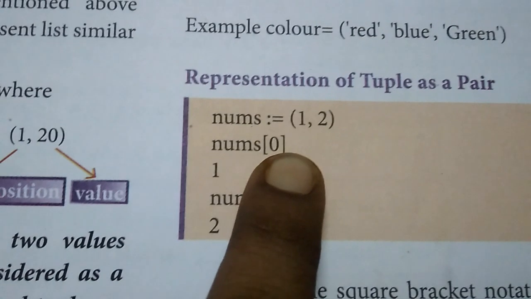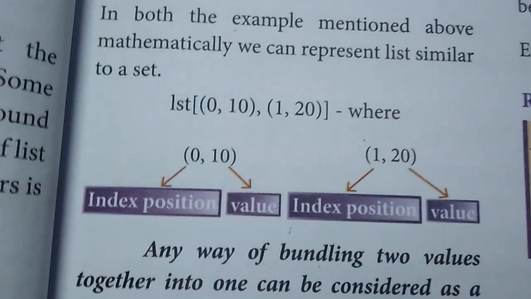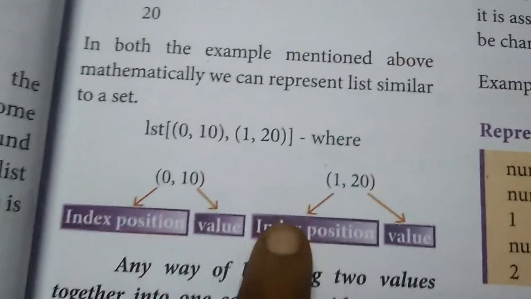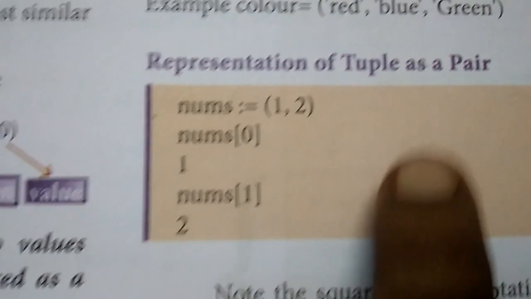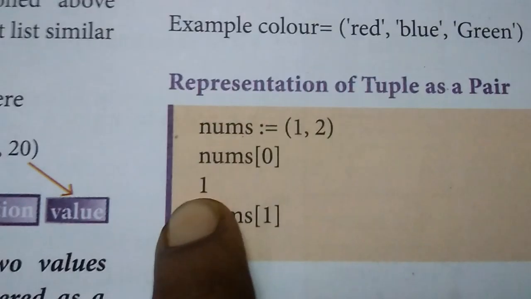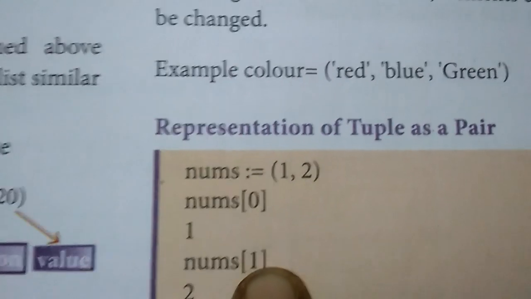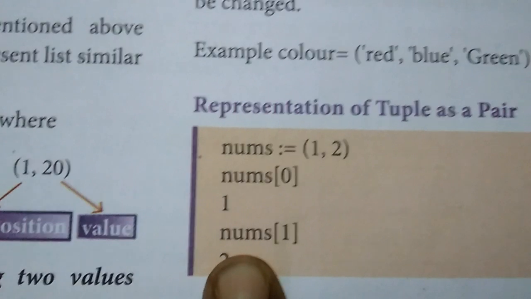Please try to understand. 0 is nothing but the index value. We have the same example here, no? So this index position is 0 and the value is 10. In the same way, here also we have the 0th position and 1 is the value. And in the same way, nums 1 is the position or the index and 2 is the value. Clear, children?